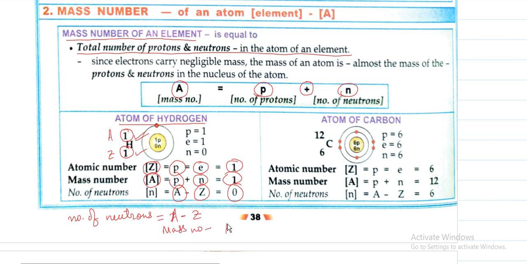Let us take the example of carbon. In carbon also, the mass number is 12 and atomic number is 6. So number of protons will be how many? See, atomic number is nothing but equal to proton equal to electron. So atomic number is 6. So number of proton also 6 and number of electron also 6. Now mass number is how many? Mass number is given 12 here. So proton plus neutron will be equal to 12. So now number of neutrons will be how many? Mass number minus atomic number. So 12 minus 6 will be equal to 6.